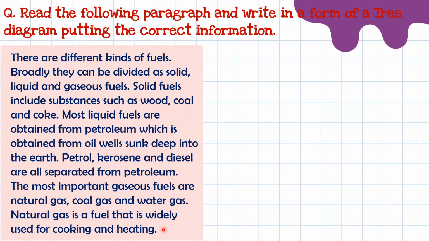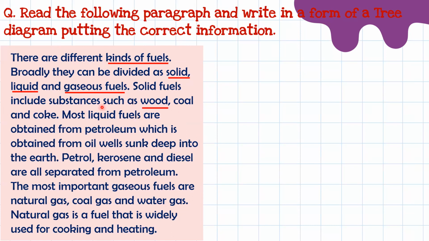So students, what do we come to know from this passage, what is this passage about? Here it is clearly written there are different kinds of fuel. That means this passage is all about the kinds of fuel. So we got the title just by reading the passage. Now we will underline the main points from this passage. The kinds of fuels are solid, liquid, and gaseous. So these are the three types of fuels.